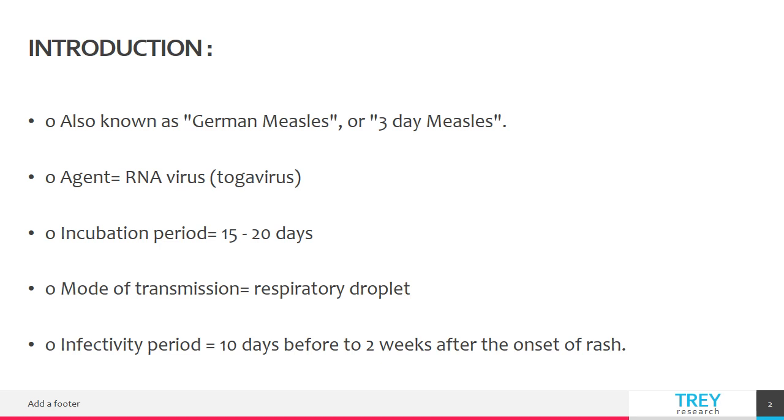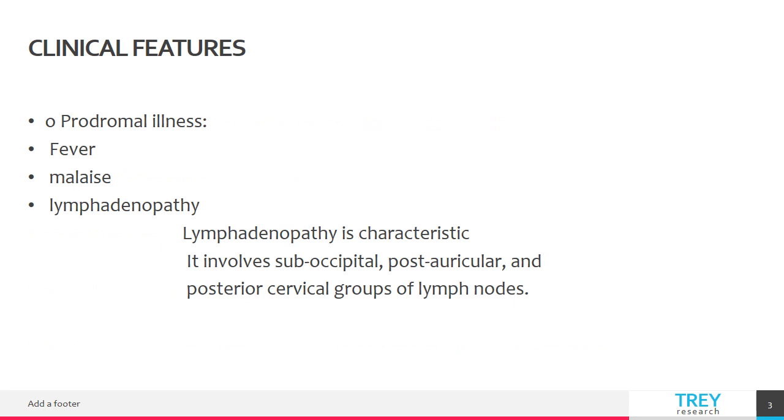The infectivity period, that is when a person is highly infective and can cause infection to other people, is 10 days before to 2 weeks after the onset of rash. So 10 days before the rash and 2 weeks after the rash, the patient is highly infective. After the incubation period, which lasts for 15 to 20 days, prodromal illness starts, and it includes fever, malaise,